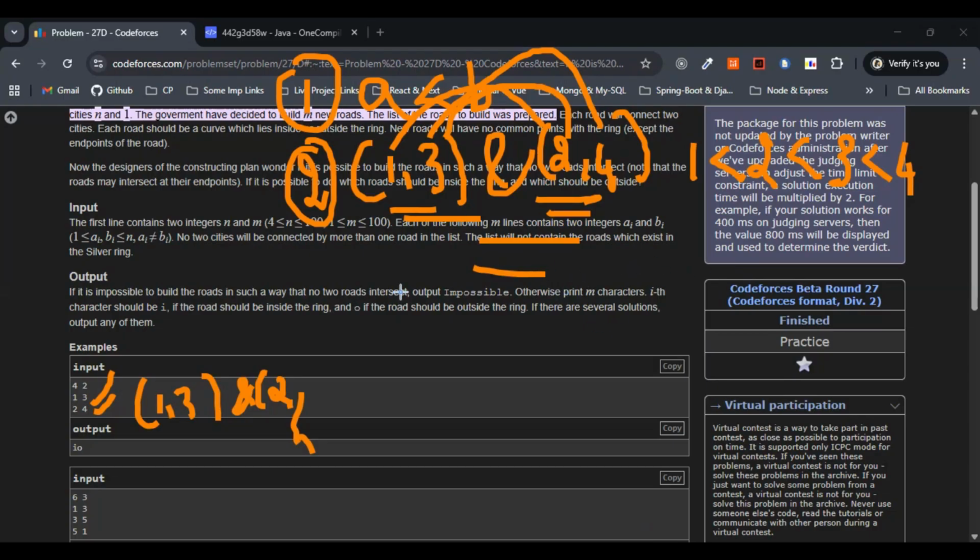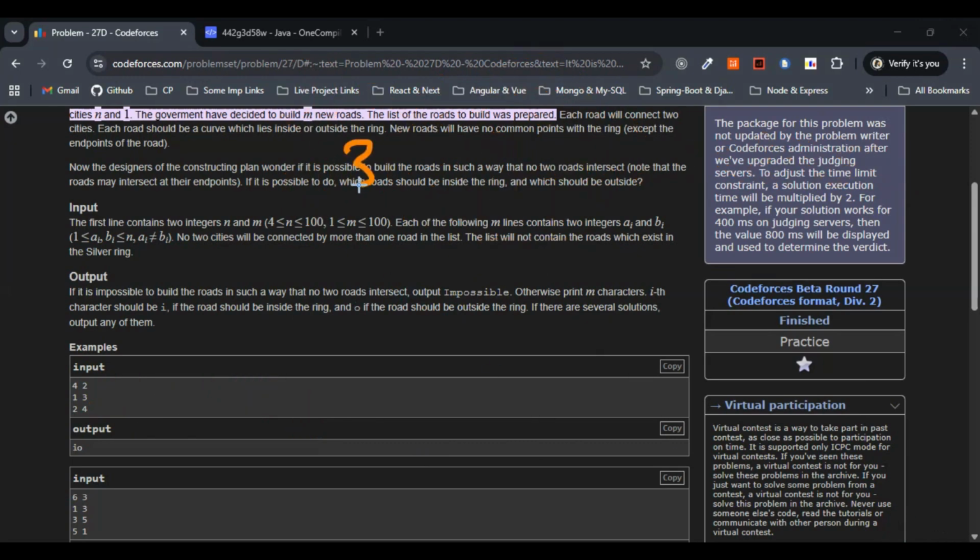Now we will add an adjacency between chord 1 and chord 2, right? So this is fine, chord 1 and chord 2. Let me delete this one. Let's move on with the third point now.